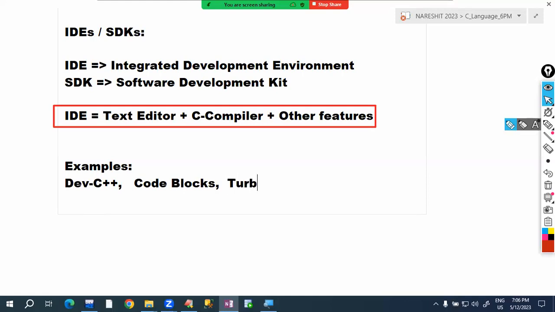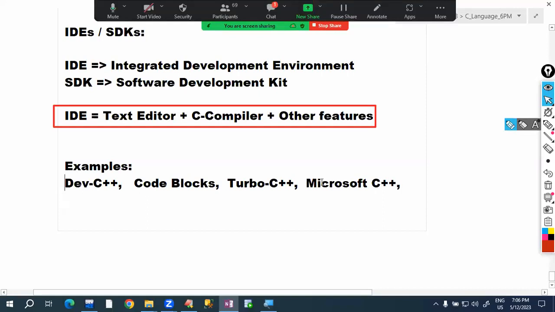Once upon a time, Turbo C++ IDE was very famous. There are also the Microsoft C++ IDE and the Eclipse C++ IDE.